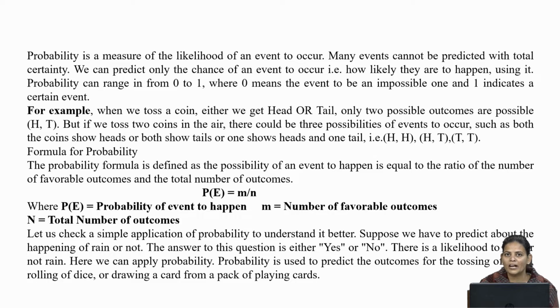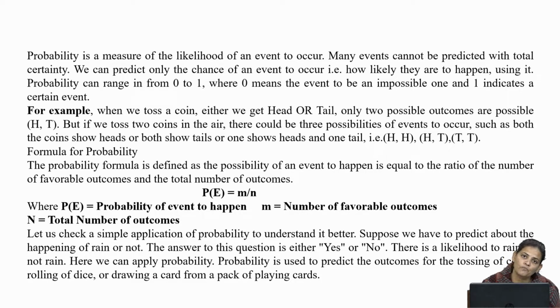What is probability? Why is it needed? Probability is a measure of the likelihood of an event to occur. Many events cannot be predicted with total certainty. You can't predict everything because, as you all know, the future is always uncertain. But for making decisions, you require some prediction about the future. We can predict only the chance of an event to occur, that is, how likely it is to happen. With the help of probability, we can predict what the chance of an event to occur can be.